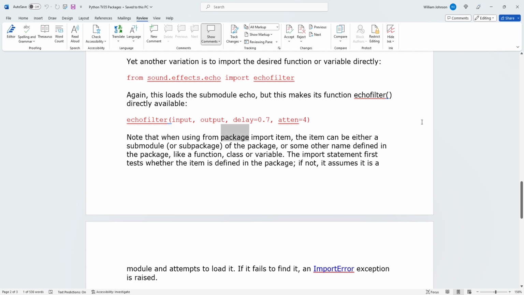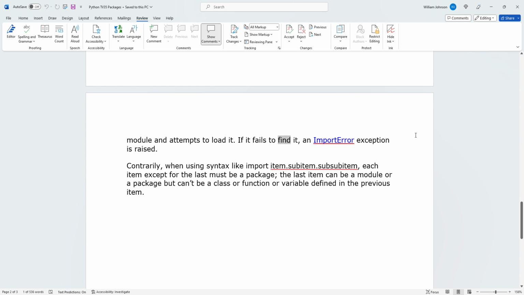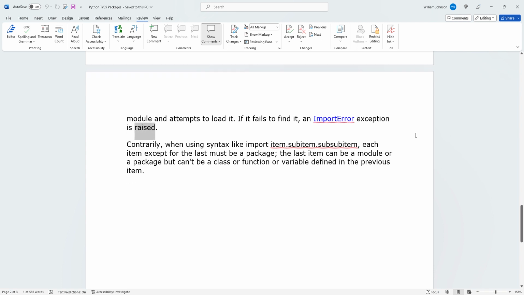Note that when using from package import item, the item can be either a submodule or subpackage of the package, or some other name defined in the package, like a function, class, or variable. The import statement first tests whether the item is defined in the package. If not, it assumes it is a module and attempts to load it. If it fails to find it, an ImportError exception is raised. Contrarily, when using syntax like import item.subitem.subsubitem, each item except for the last must be a package. The last item can be a module or a package, but can't be a class or function or variable defined in the previous item. All right.